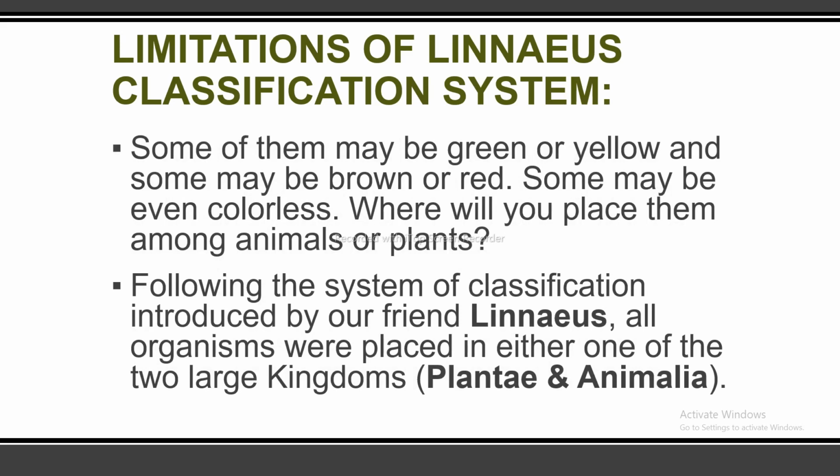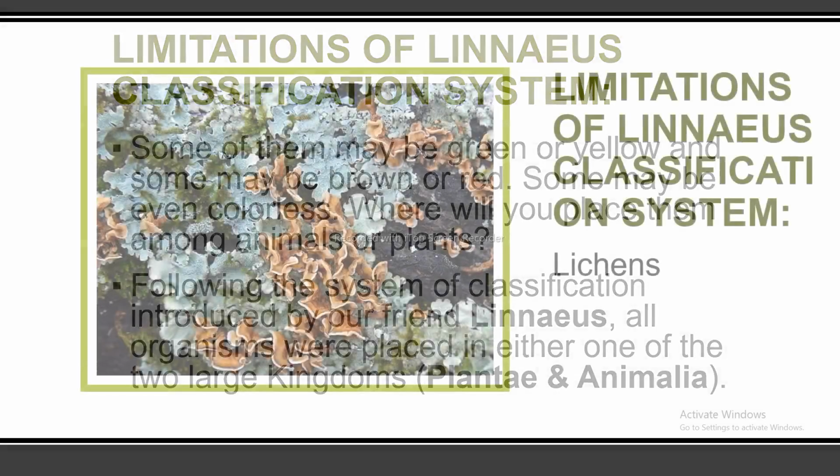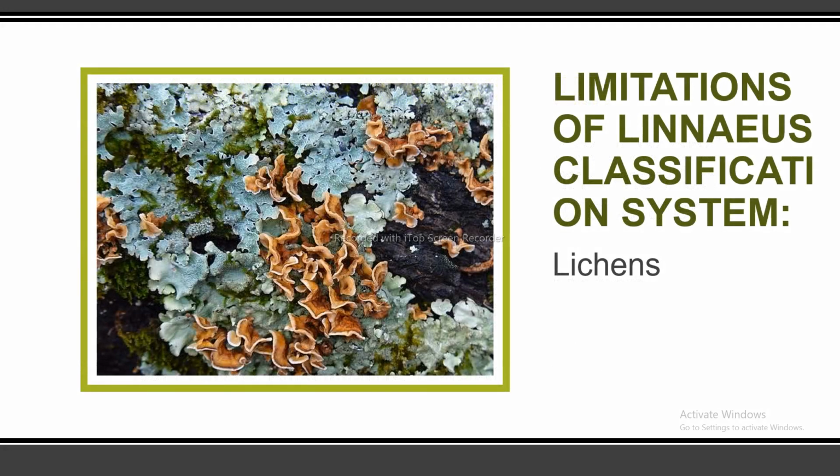Some may even be colorless. So where will you place them, among animals or plants? Following the system of classification introduced by Linnaeus, all organisms were placed in either one of the two large kingdoms, Plantae or Animalia. Limitations of Linnaeus classification system, these are the lichens as shown in the figure.